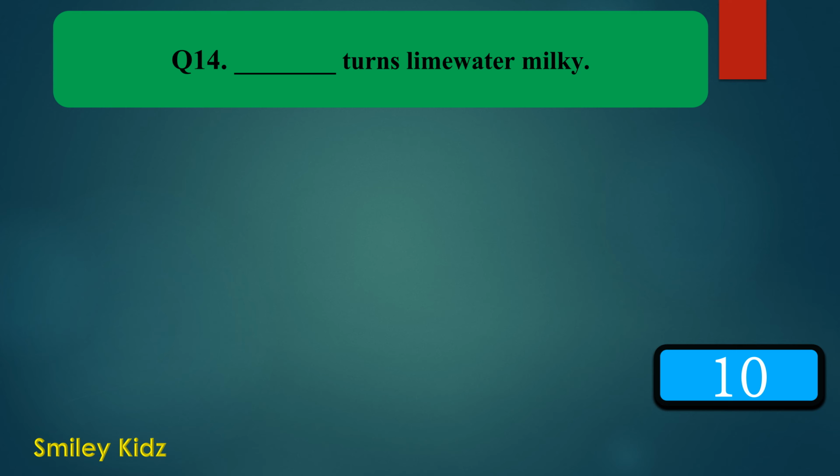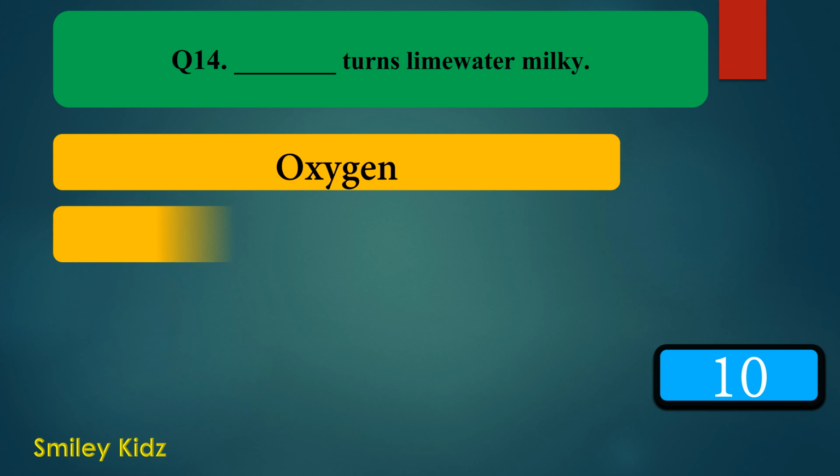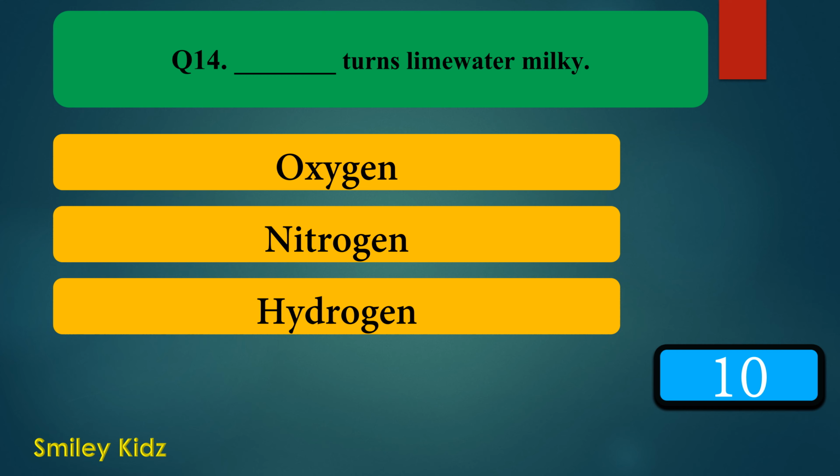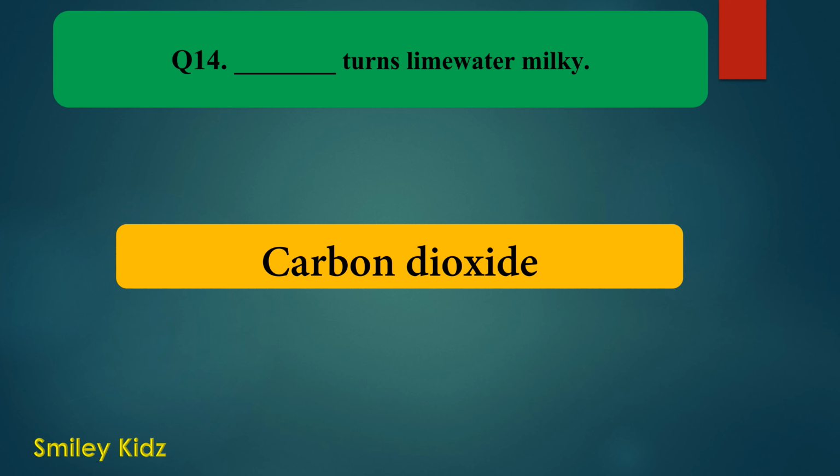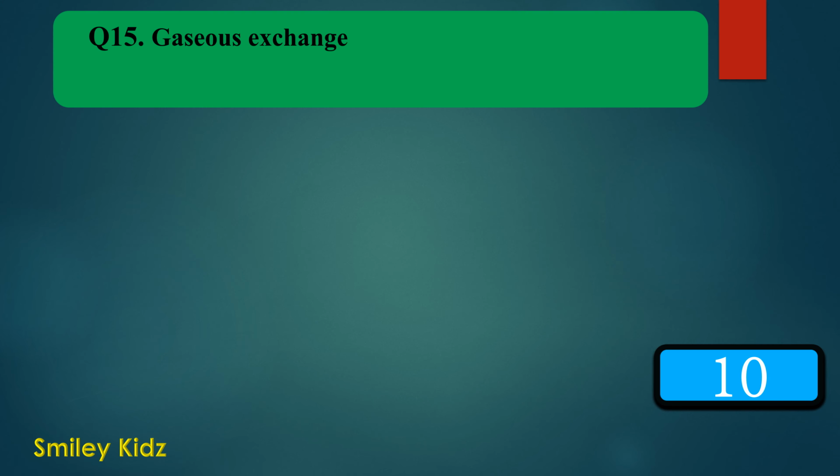Dash turns lime water milky. Option A, oxygen, option B, nitrogen, option C, hydrogen and option D, carbon dioxide. Your time starts now. Your time is up. And the right answer is carbon dioxide. Carbon dioxide turns lime water milky. Moving to question number 15.